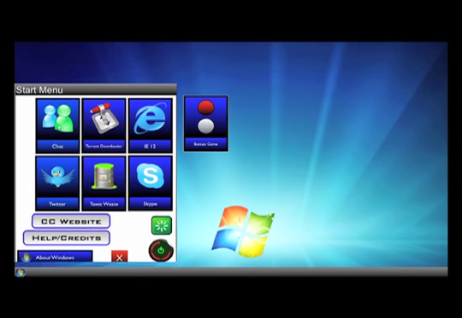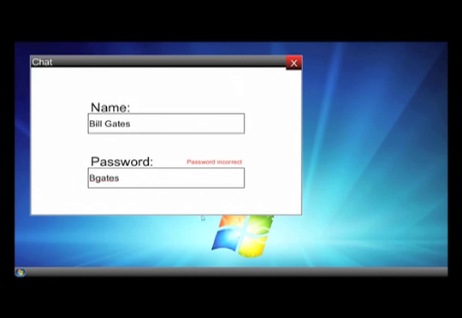Alright, let's go to chat. Oh, and by the way, if you ever need help, just press the help button right here. That'll give you some help. Let's go to chat. Yeah, I let Bill Gates demo this OS as well, so he was the last one signed in. So type in your new password.